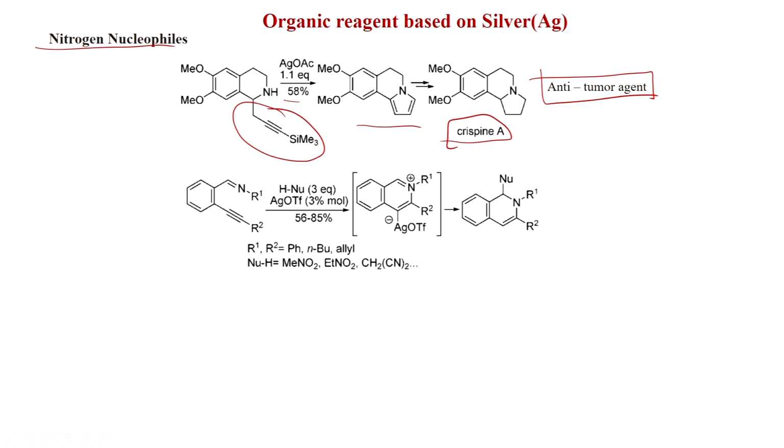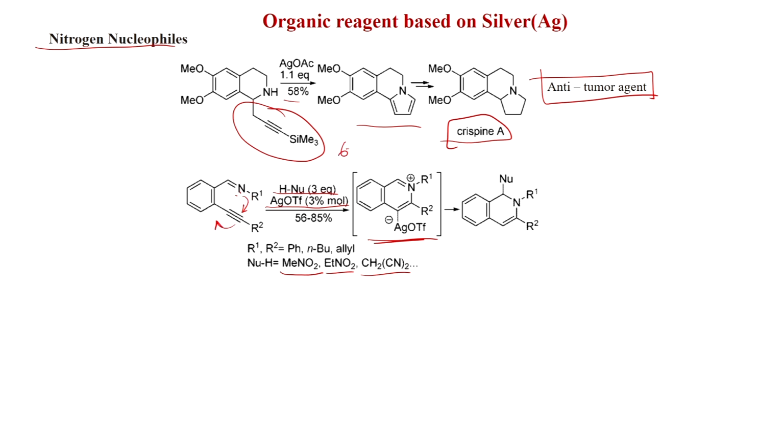Also, if you have an imine here and a triple bond here, then with H nucleophile, this is nitromethane, nitroethane, malononitrile, and with silver sulfate only 3 mole %, then you can get this intermediate, because this nitrogen will first attack here, then this will happen.